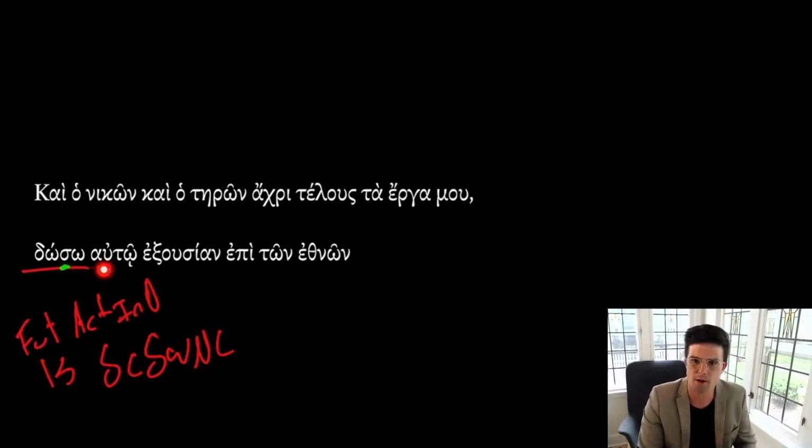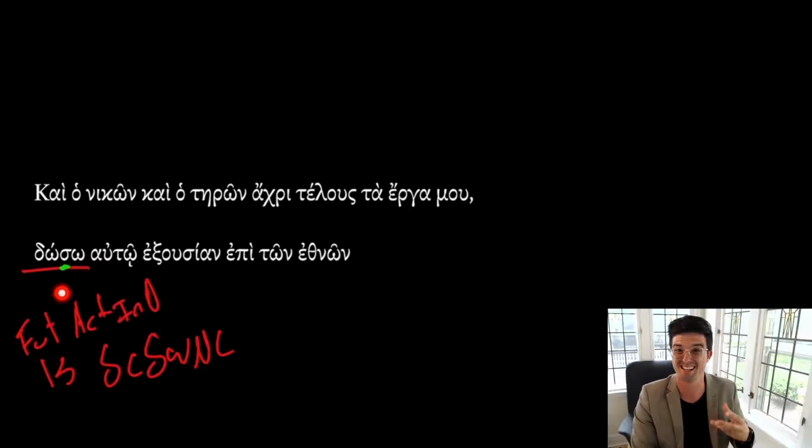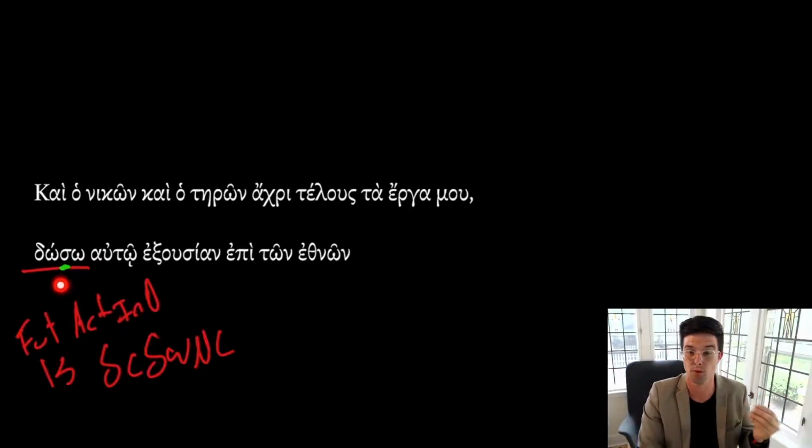And so while we're at it, since we've got our main verb, we're going to come back to this clause back here. Let's figure out what the object of this verb is. We're going to be looking for something in the accusative case. Remember, the direct object is always in the accusative case. The indirect object is always in the dative case, which we're going to get right here.